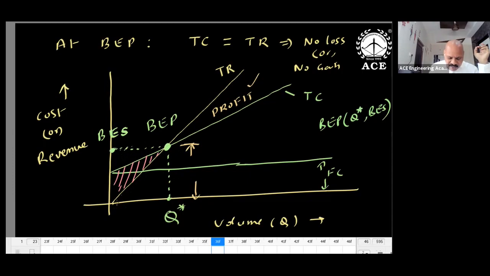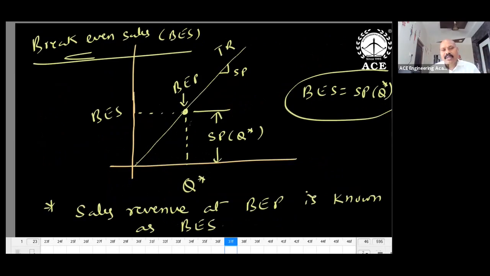Then how to get break-even sales? I can use this line, this triangle. The height is nothing but SP into Q star. On the total revenue line the slope is SP, Y is equal to MX, so SP into Q star. So break-even sales is nothing but SP into Q star. This one we have shown. At the break-even point, what about the height? This line is the total revenue line, the slope is SP, so SP into Q star. Sales revenue at the break-even point is known as break-even sales.